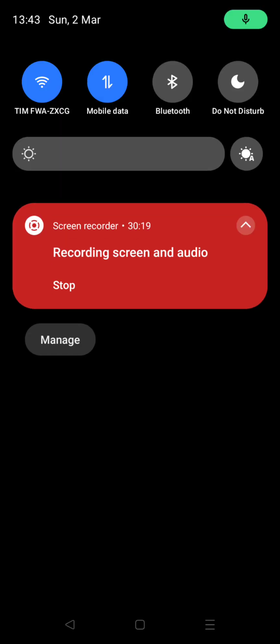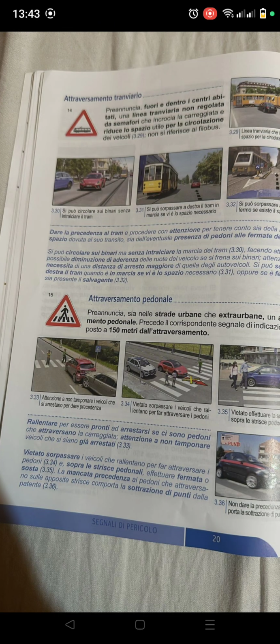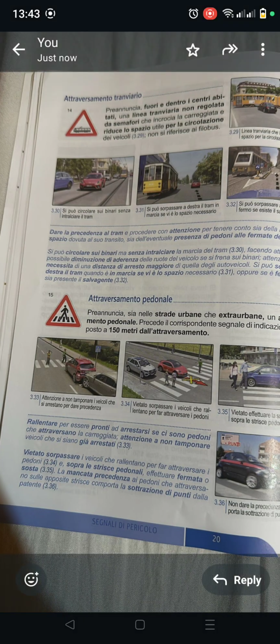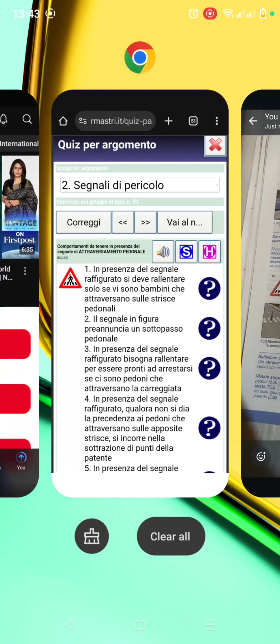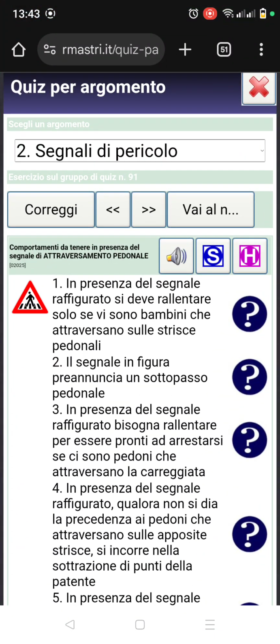I don't want to make the video too long. So let's go and take a question and answer, so that we also get more understanding. So, comportamento da tenere in presenza dei segnali di attraversamento pedonale. So the behavior we need to keep with the presence of the pedestrian crossing.